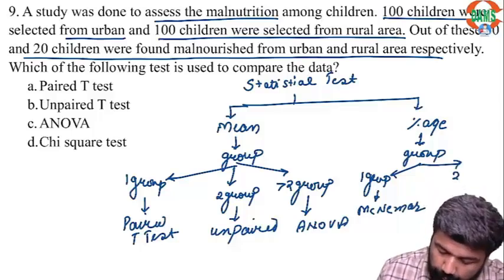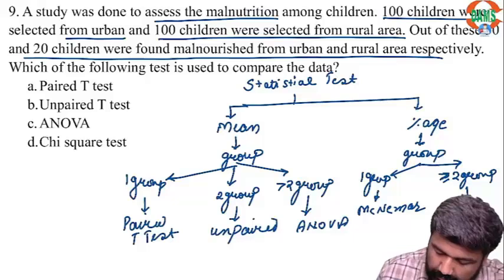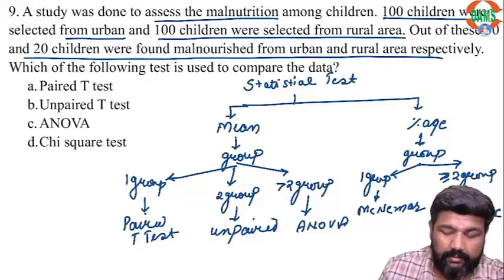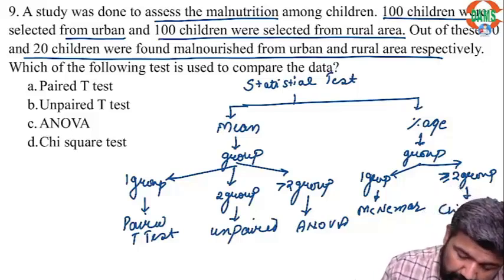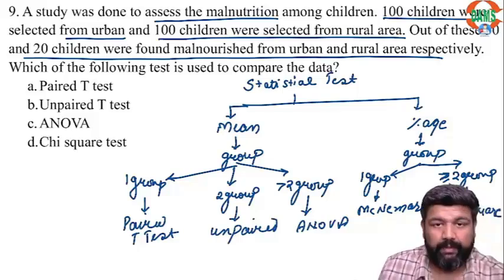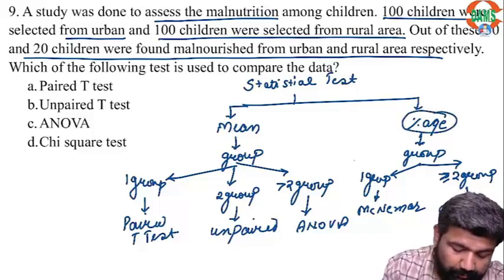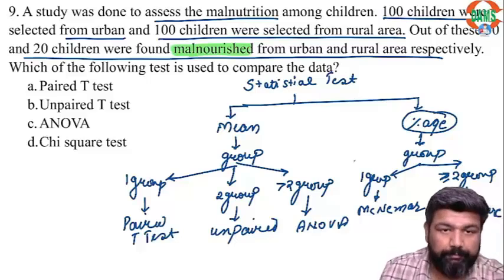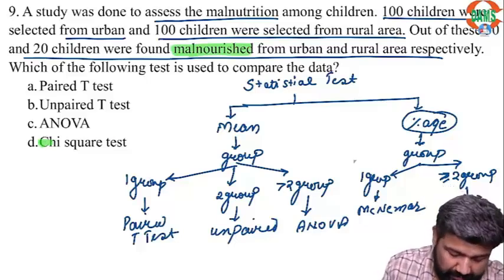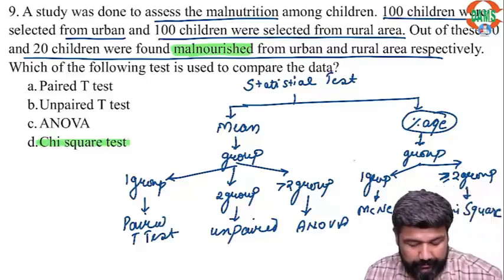If 2 or more than 2 groups, then the answer is chi-square. So guys, here we have 2 groups and we are assessing the percentage of malnourished children. So here the best answer is chi-square test.